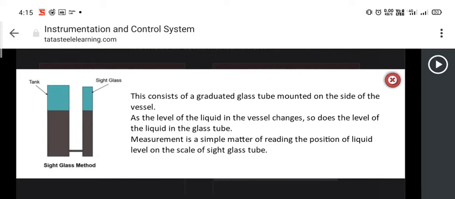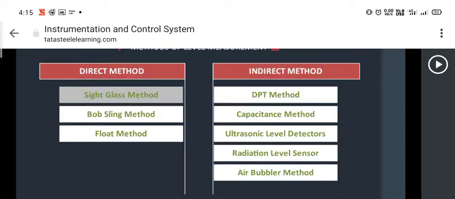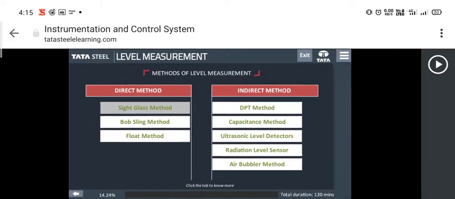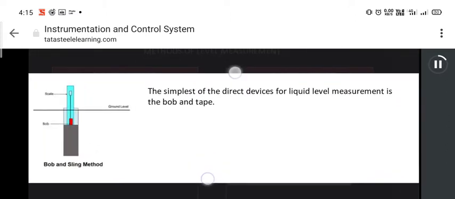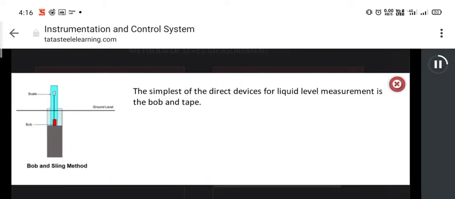This consists of a graduated glass tube mounted on the side of the vessel. As the level of the liquid in the vessel changes, so does the level of the liquid in the glass tube. Measurement is a simple matter of reading the position of liquid level on the scale of sight glass tube.